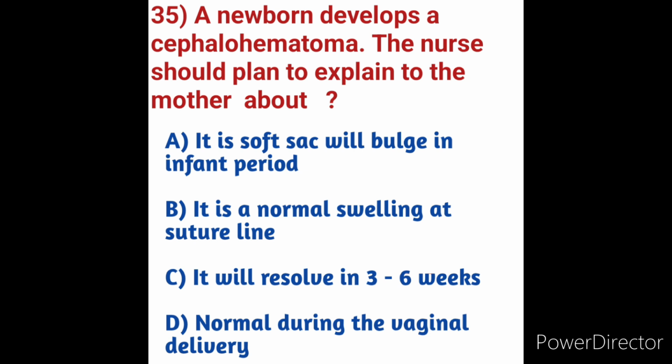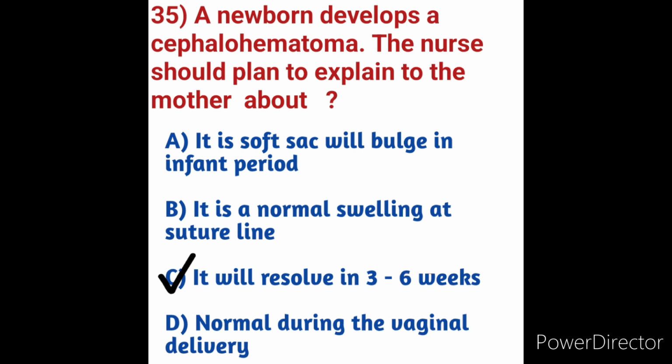A newborn develops a cephalohematoma. The nurse should plan to explain to the mother that it will be resolved in 3 to 6 weeks. Actually, it will go away in a few weeks or months without any treatment. So here the nurse has to give health education and explain to the mother about the cephalohematoma. It will be resolved in 3 to 6 weeks. So here in these options, option C is the correct answer.